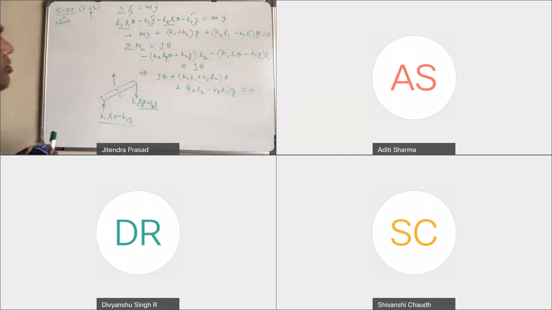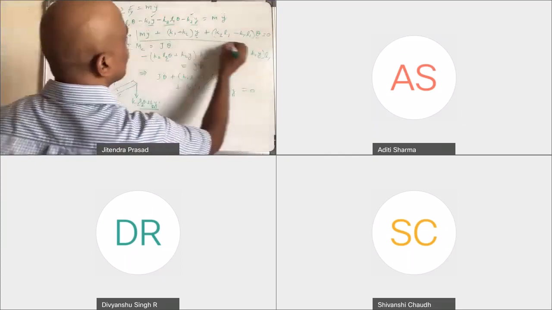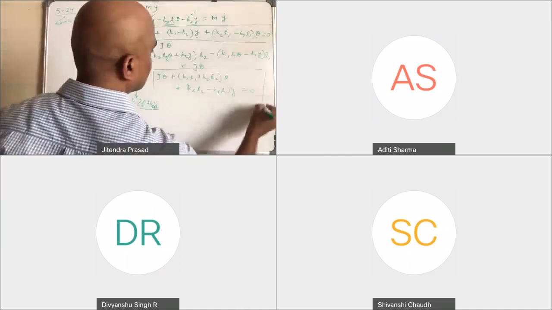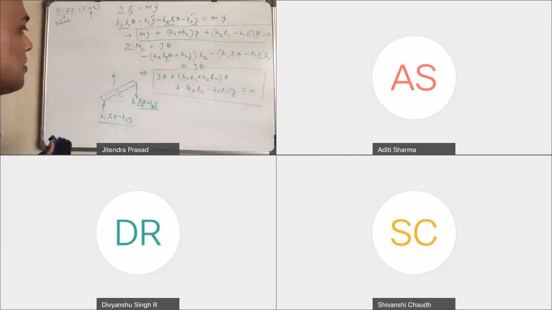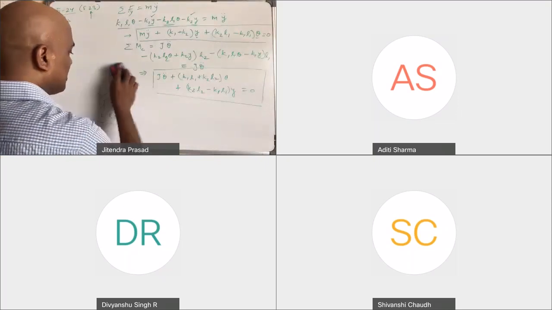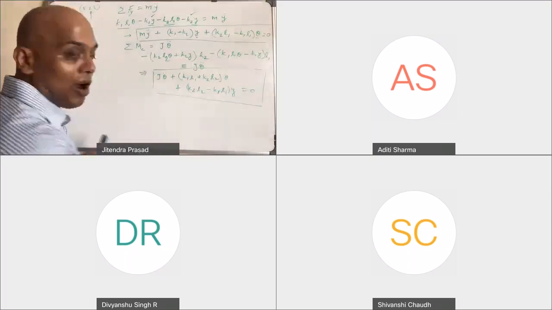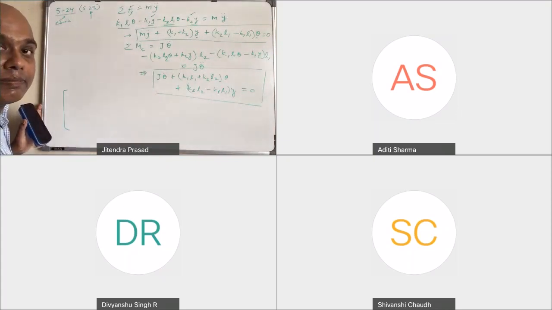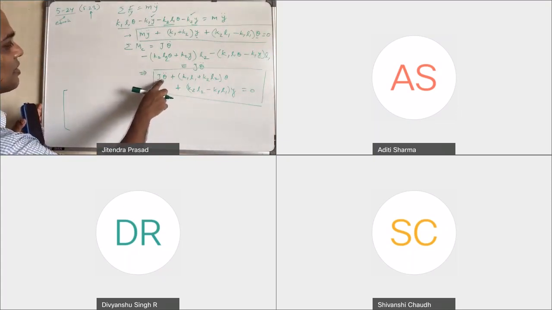So you got two equations. One equation is this one, and the second equation is this one. And we got them in terms of theta and y. Now once you have the equations, you can write them in matrix form, and we will write it like this.